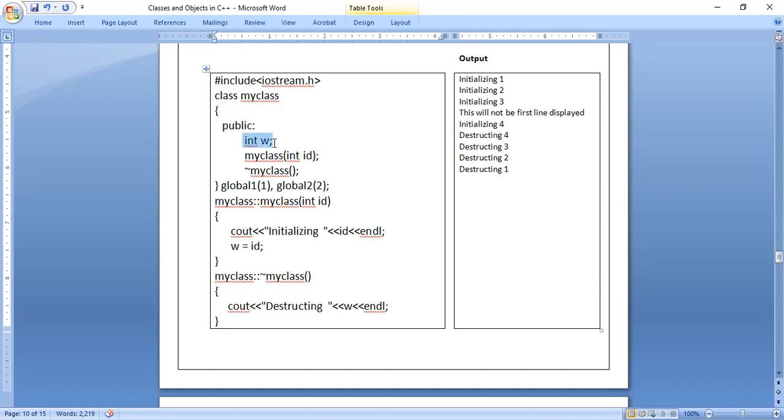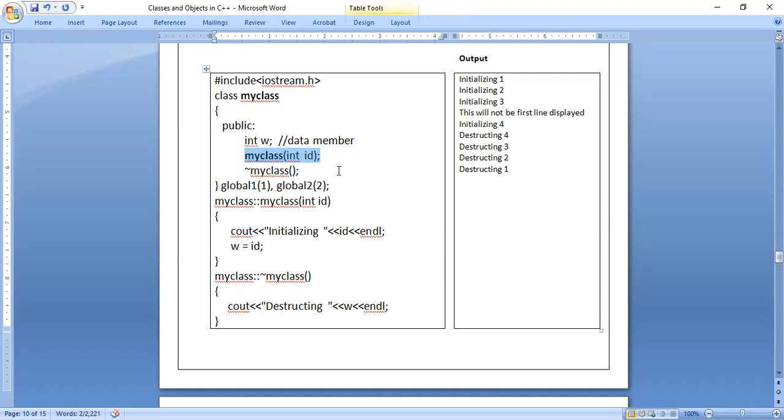And after this, the data, I will write this as the data member. Okay, W is the data member. Next, the constructor we have written. See, MyClass constructor, because the function name and class name are both the same, so you can call it a constructor. And there is no return type. As I said, you cannot write int, float, char, void, or boolean. Even the void data type should not be written. You should leave it as it is without writing anything. Remember, there will be no data type for the constructor function.